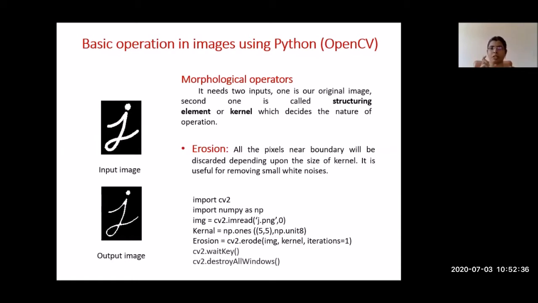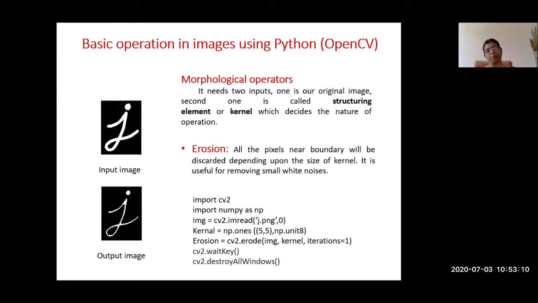So what the kernel will do, the kernel is nothing but a small block. We are going to divide the entire image into small blocks. That is our kernel. So here we are fixing, see the program here, kernel is equal to np.ones of 5,5. So this 5,5 is the size of the kernel. The entire image size is a 256 cross 256 matrix. Here we are going to take a 5 cross 5 matrix from the topmost left corner to the bottom right corner. We are going to move this kernel in a zigzag manner.